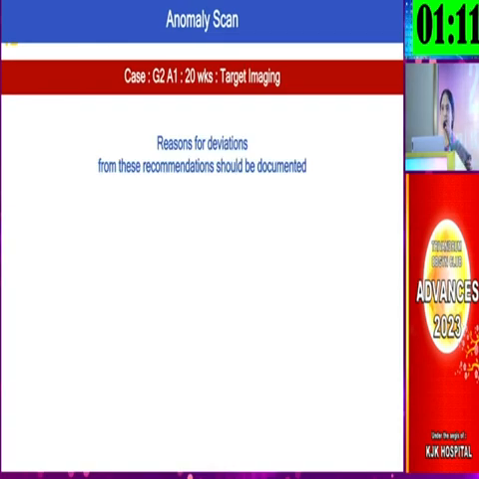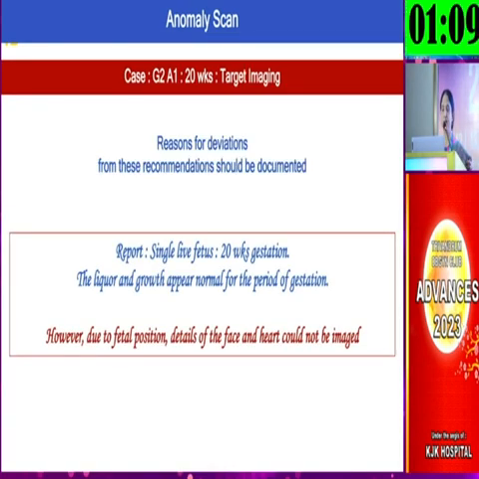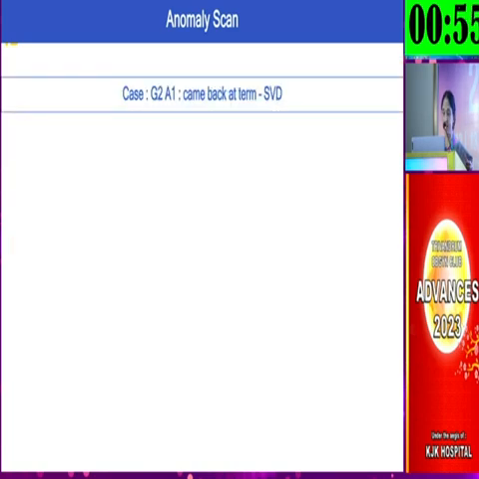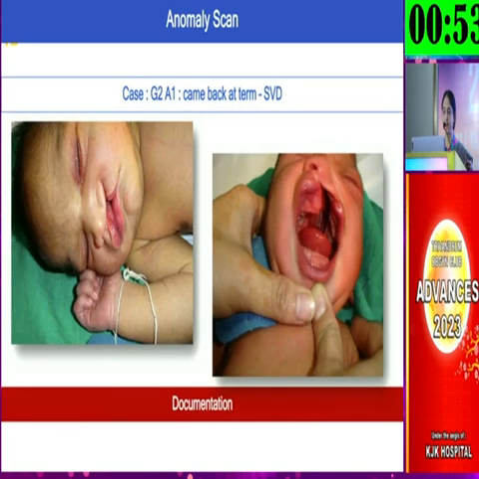She came back to deliver with us, and we had to document that the imaging was incomplete, and that though the rest of the organs were normal, due to the fetal position the details of the face and fetal heart could not be imaged. She had her trip and stay in Dubai, then came back, and had a spontaneous vaginal birth with us. And you can see what happened to the woman.